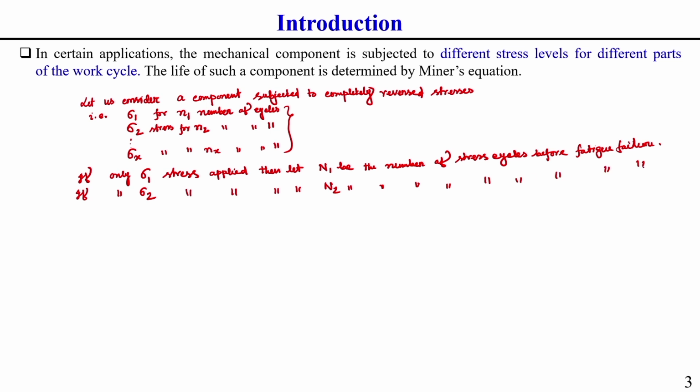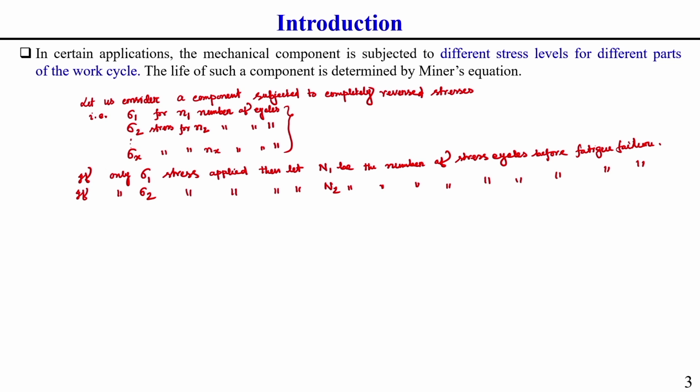Do you understand what I am telling? From here we can get a very interesting piece of information. If one type of reversed stress cycle is applied, then we can easily find out the fatigue life of that component.